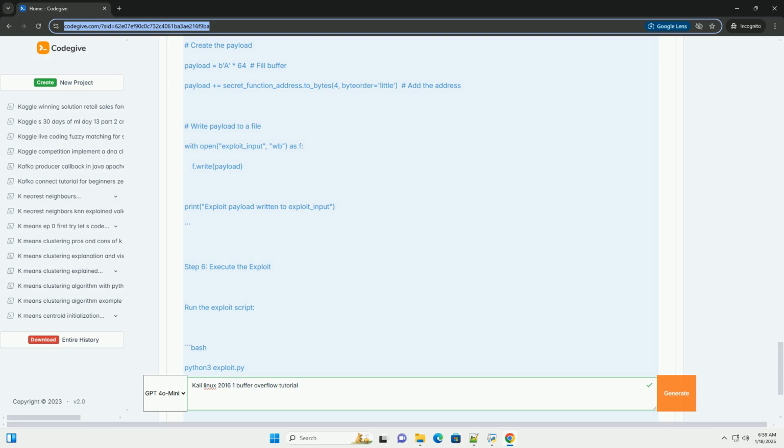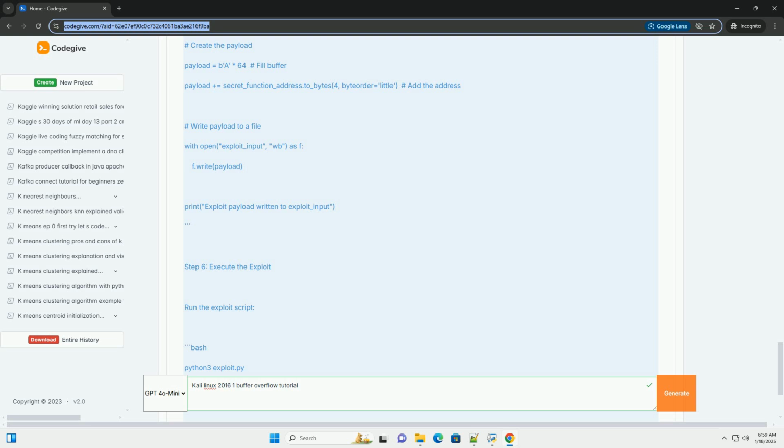Step 5, create the exploit script. Create a simple Python script to generate the exploit. Step 6, execute the exploit. Run the exploit script. Now, feed the payload into the vulnerable program. Step 7, observe the result.